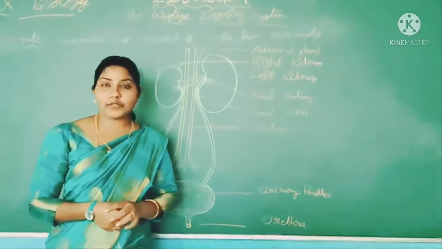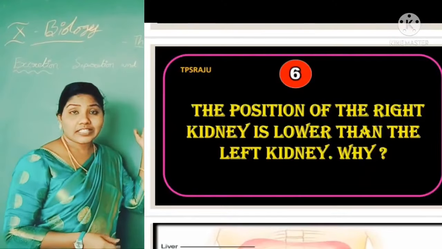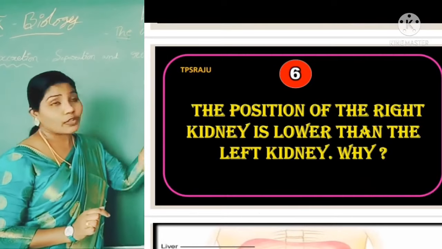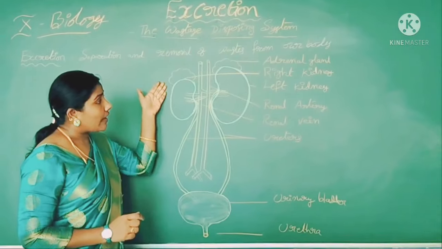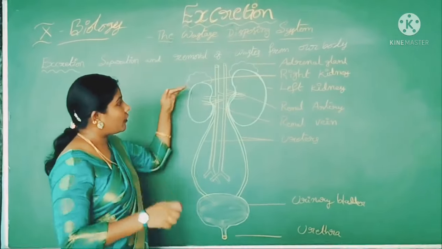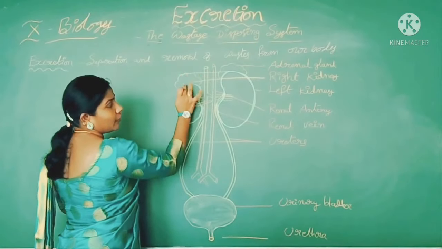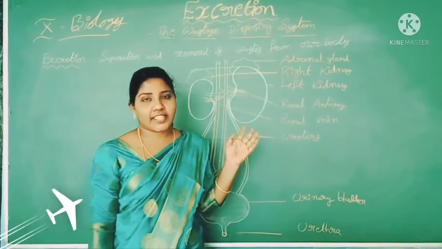Children, I want to ask one question. Why is the right kidney a little bit lower than the left kidney? You can observe here in this picture, the right kidney is a little bit lower than the left kidney. Why? What is the reason?